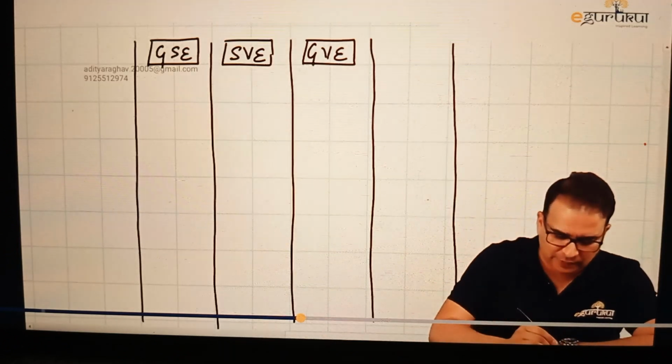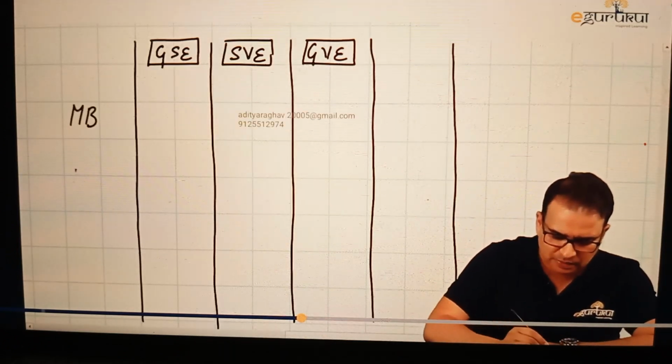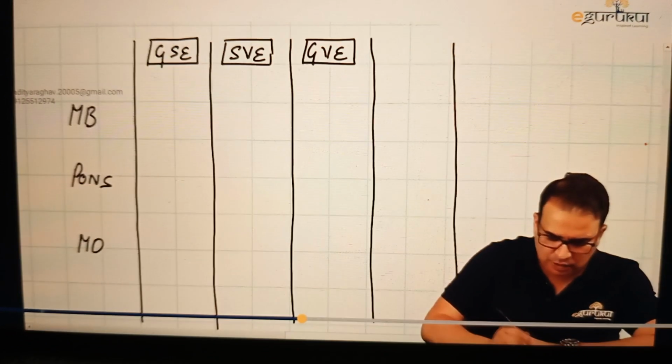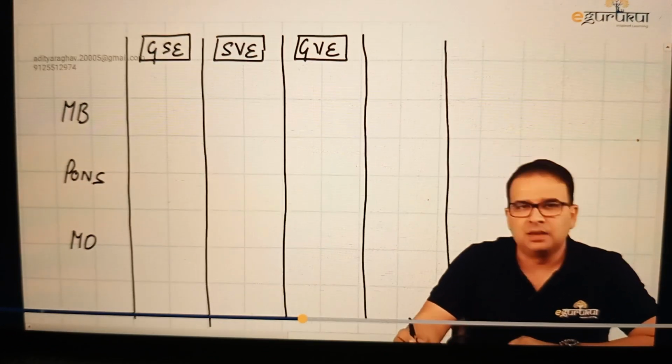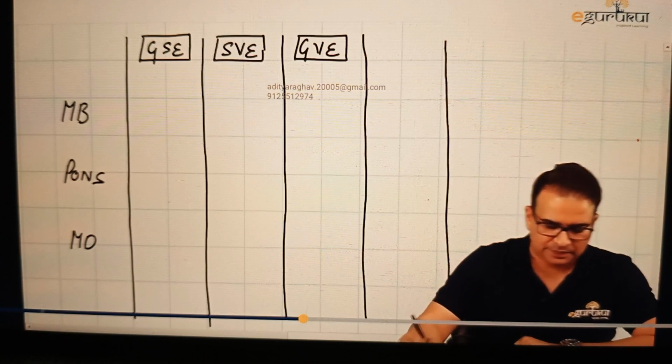And obviously, all these cranial nuclei are present in the brainstem. So they are present either in the midbrain, in the pons, or in medulla oblongata. Let's say these are the 3 parts of brainstem: midbrain, pons, and medulla oblongata.